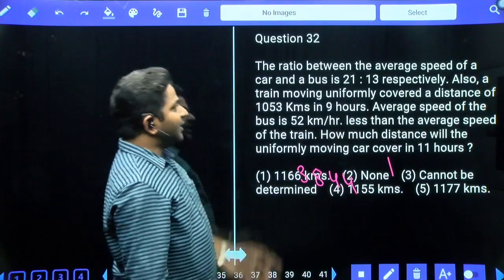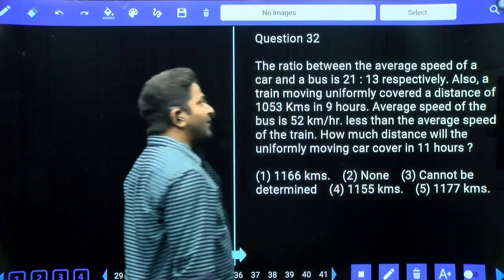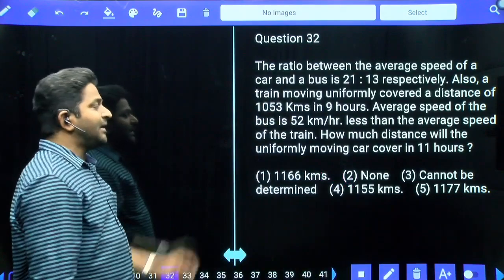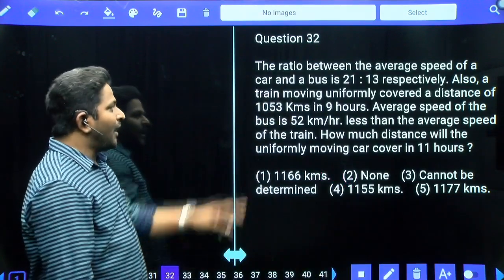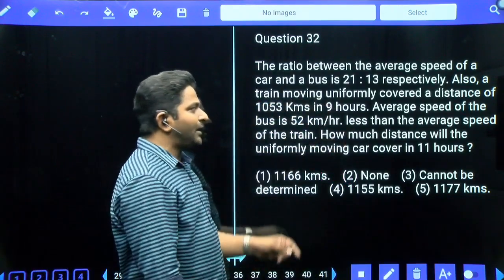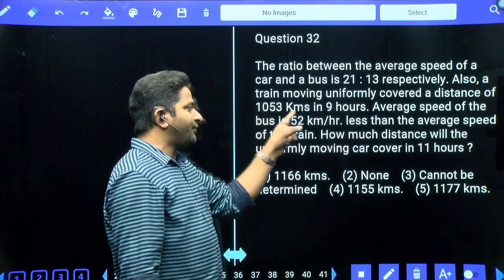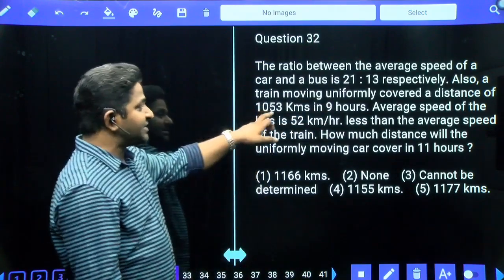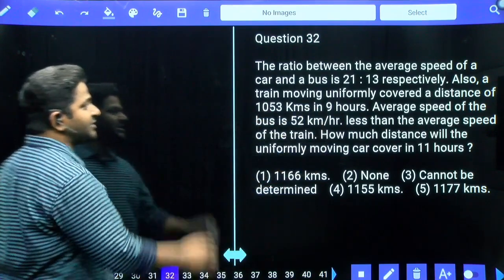Next, the ratio between the average speed of a car and a bus is 21:13. Also, the train moving uniformly covered a distance of 1053 kilometers in 9 hours. With distance and time we can calculate the train speed.